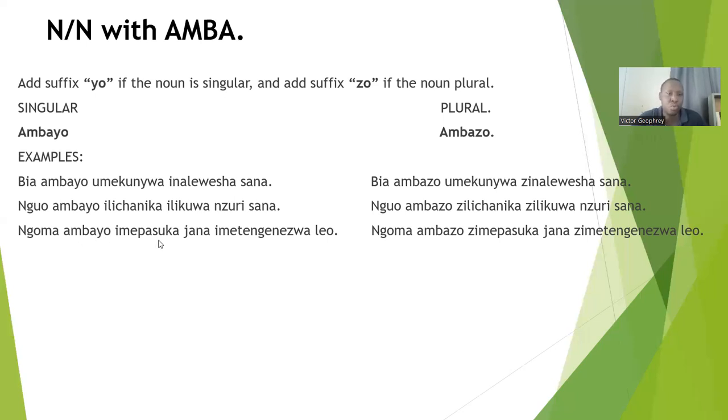Ngoma ambayo imepasuka jana imetengenezwa leo. In plural be ngoma ambazo zimepasuka jana zimetengenezwa leo.